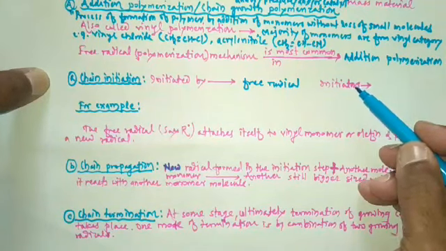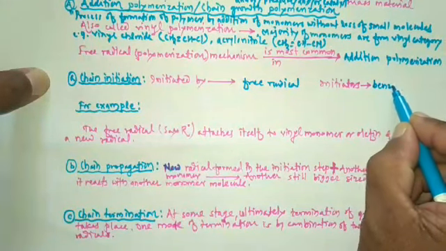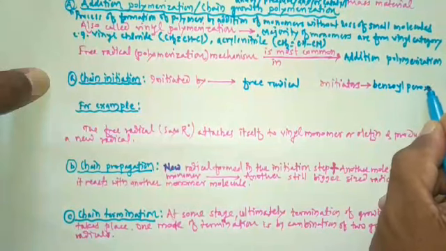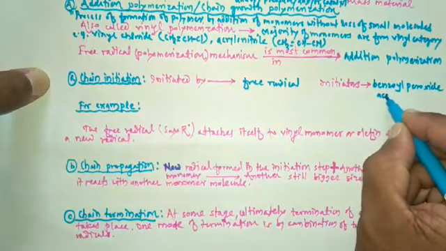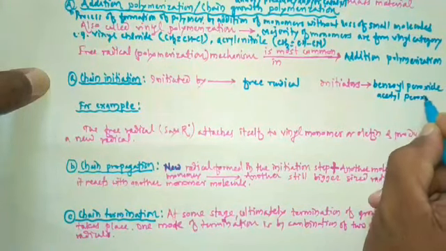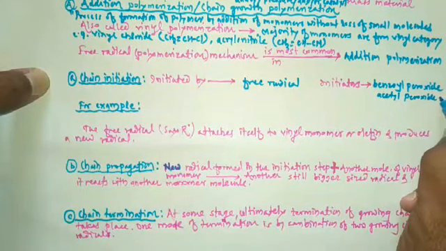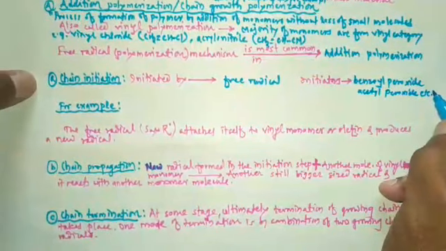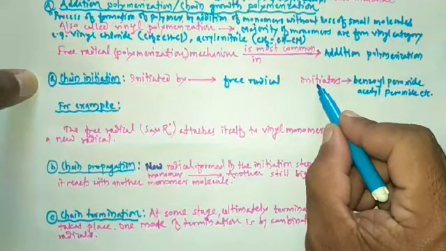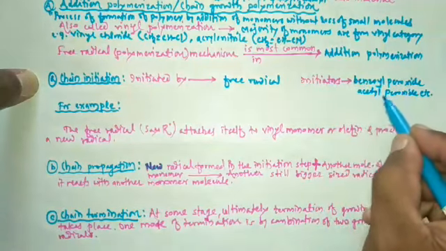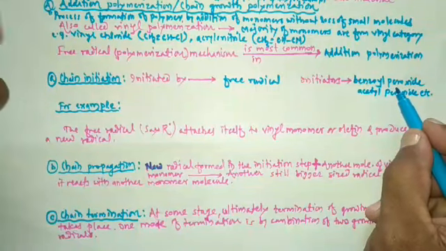So different initiators used are benzoyl peroxide, then another one, acetyl peroxide, then another example, tertiary butyl peroxide. So these are the examples of initiators. Initiators are nothing but the substance or compound which just starts the reaction. These are the various examples of initiators.